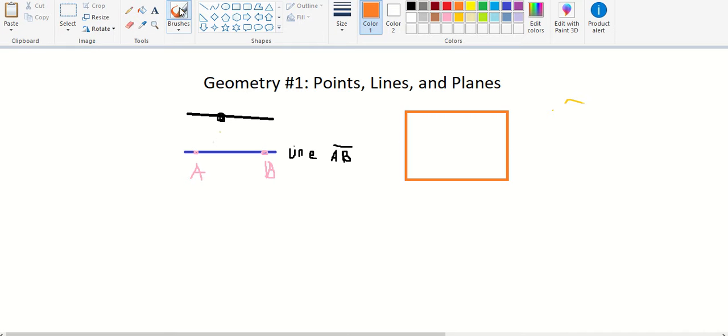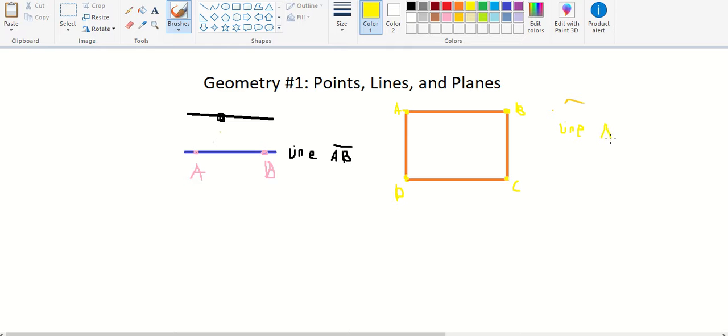Okay, now we'll make a method so we can make our points. We can call this point A, point B, point C, and point D. Alright, and now from all of this, we can have lines. This is really line AB.